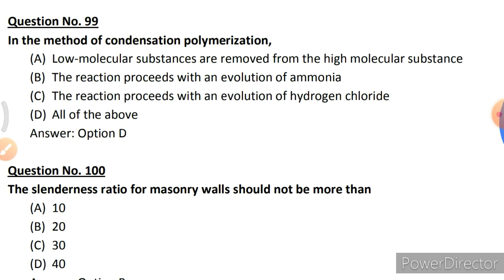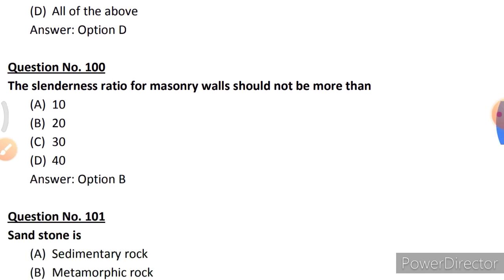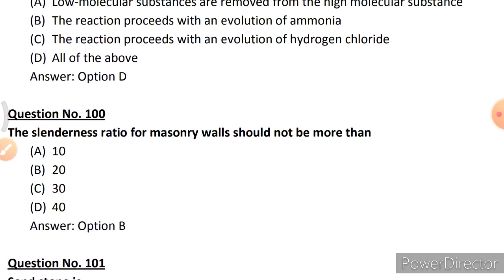In the method of condensation polymerization, low molecular substances are removed from the high molecular substance. The reaction proceeds with an evolution of ammonia. The reaction proceeds with an evolution of hydrogen chloride. Option D, all the above. The slenderness ratio for masonry walls should not be more than option B, 20.